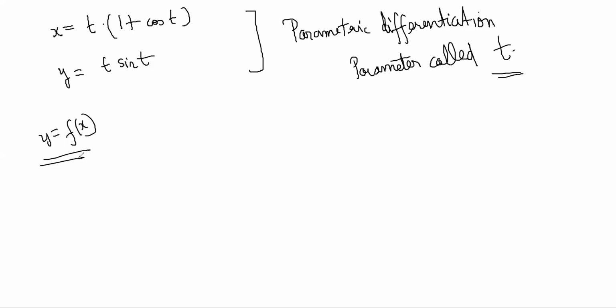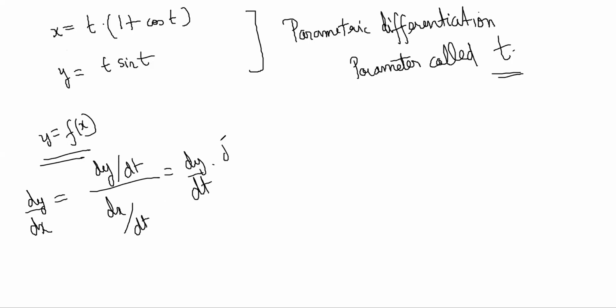Which is t, right? So how do you get the derivative when it has been given in terms of a third variable? dy by dx can always be written as, in this case, dy by dt divided by dx by dt. It is like this: dy by dt into dt by dx, right? So this becomes dy by dt divided by dx by dt, no? That is what I am saying here, right?